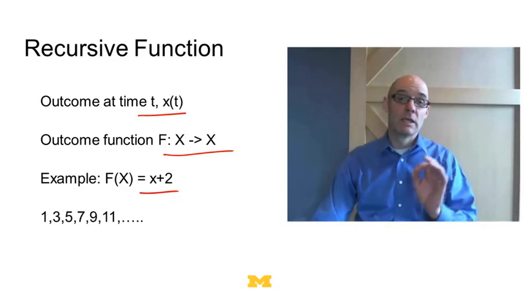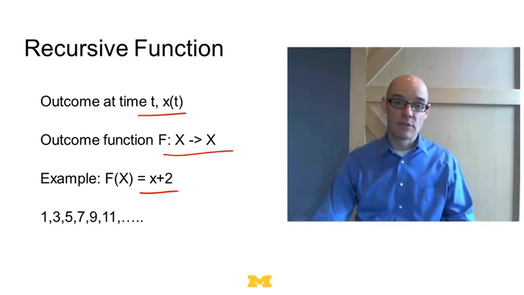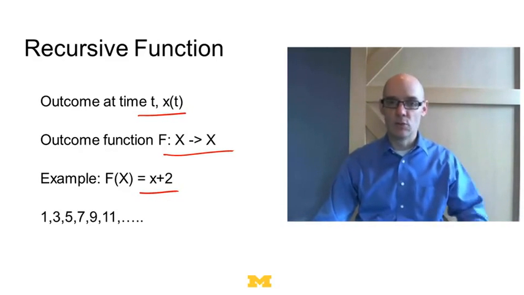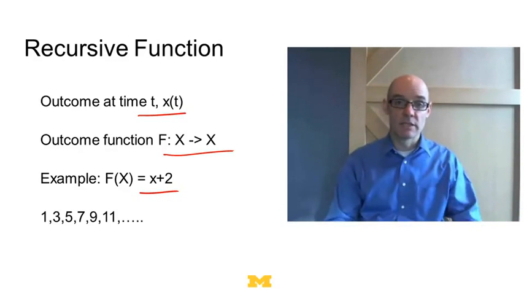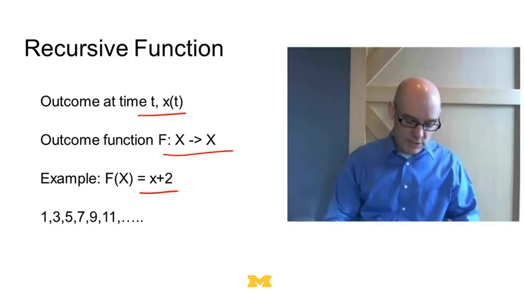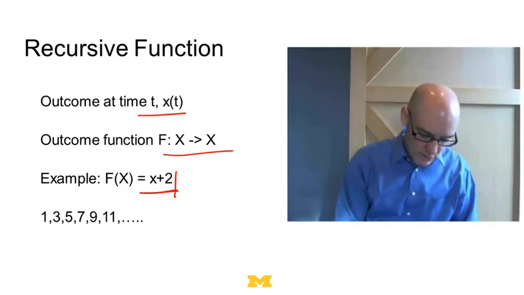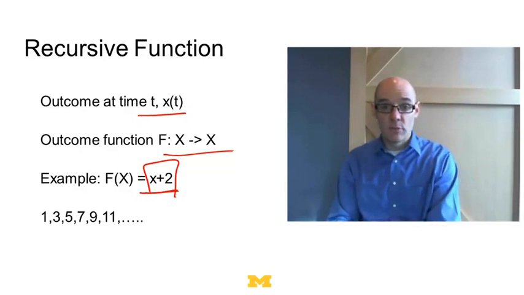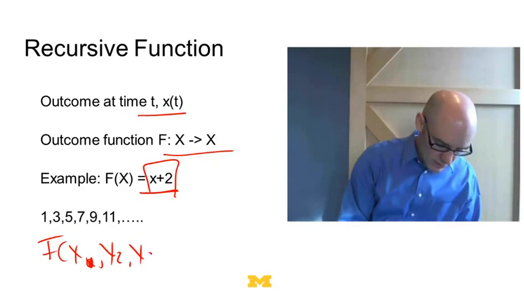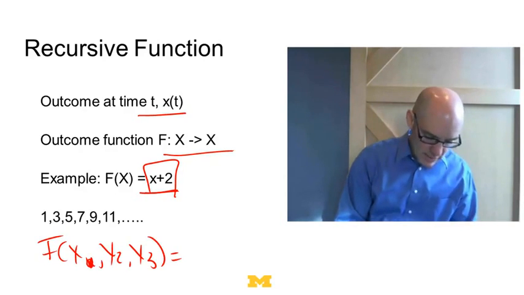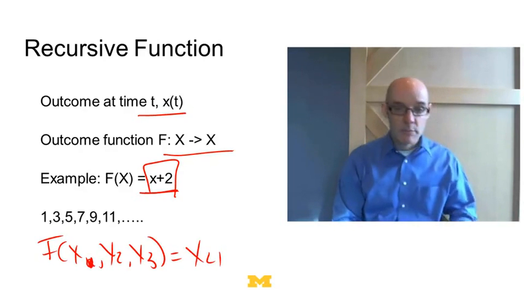In the urn models we had a recursive function where x could be either blue or red, and we picked out blue, red, blue, red, blue, red. But what we got in each period depended on what we picked previously, and in some cases on the whole set. So in some cases, what you get in the next period can only depend on a previous variable, or it could depend on what happened in period 1, what happened in period 2, and what happened in period 3. So you could have that x4 is a function of periods 1, 2, and 3.